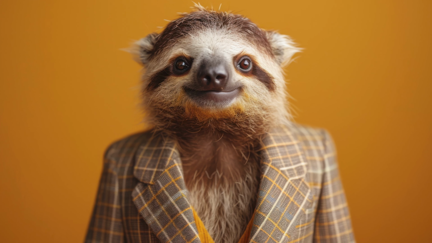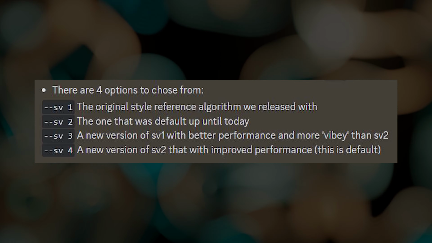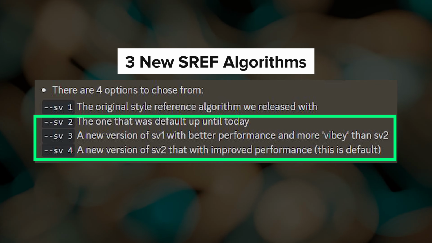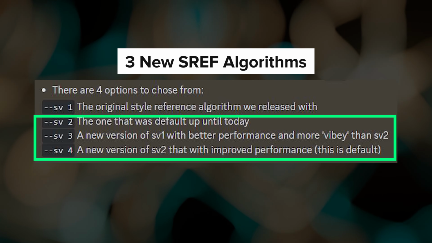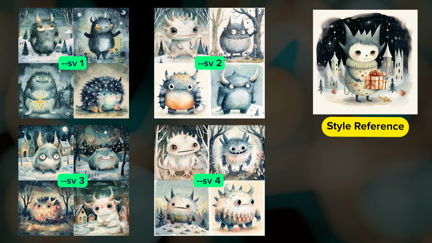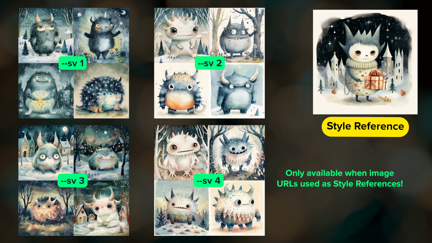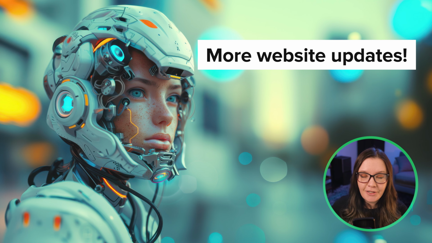Just a few days after the SREF release, we got a major update to style reference, 3 new style reference algorithms, and a style version parameter that we could use to switch between them. If you're curious, SV4 is the default, and style version can only be used if you're using an image URL as a style reference. The website received more updates, including a new web page to submit, rate, and view feature requests. Needless to say, the first 3 months of the year for Midjourney were extremely fast-paced.